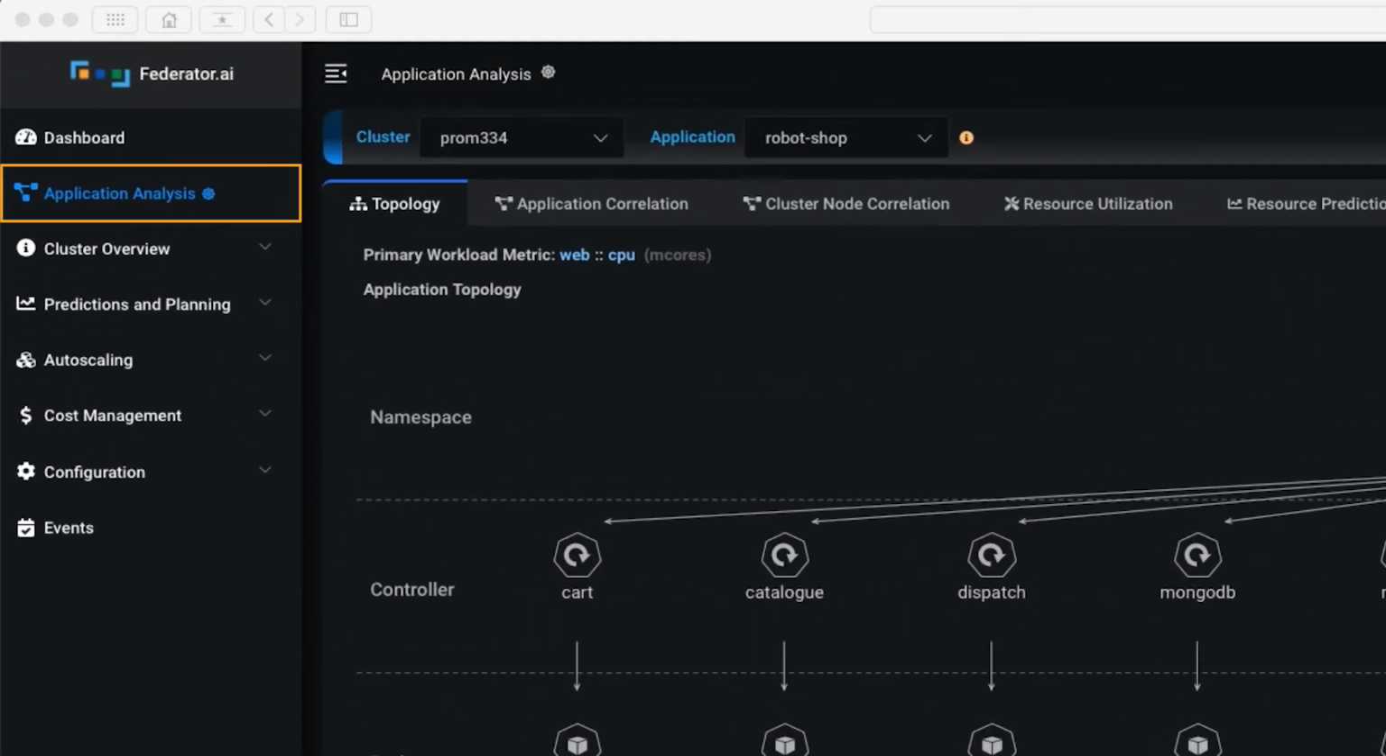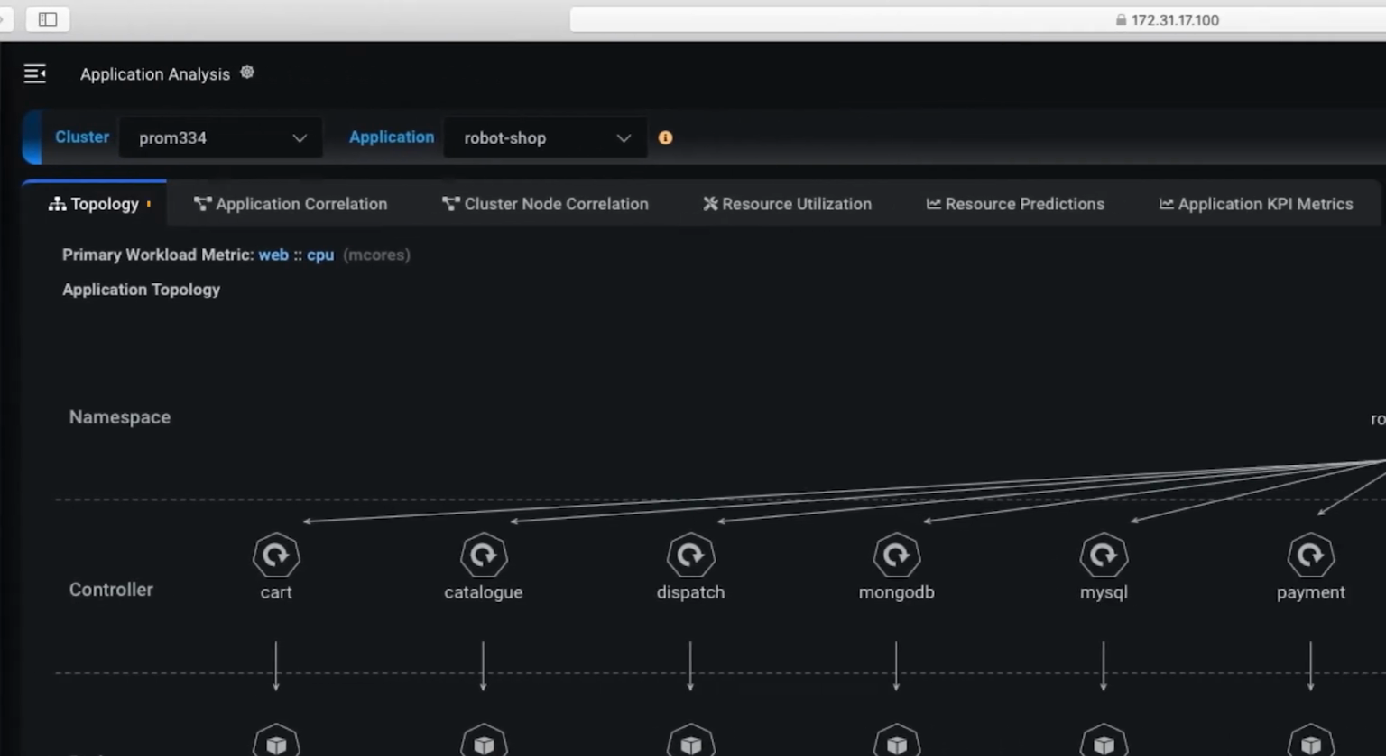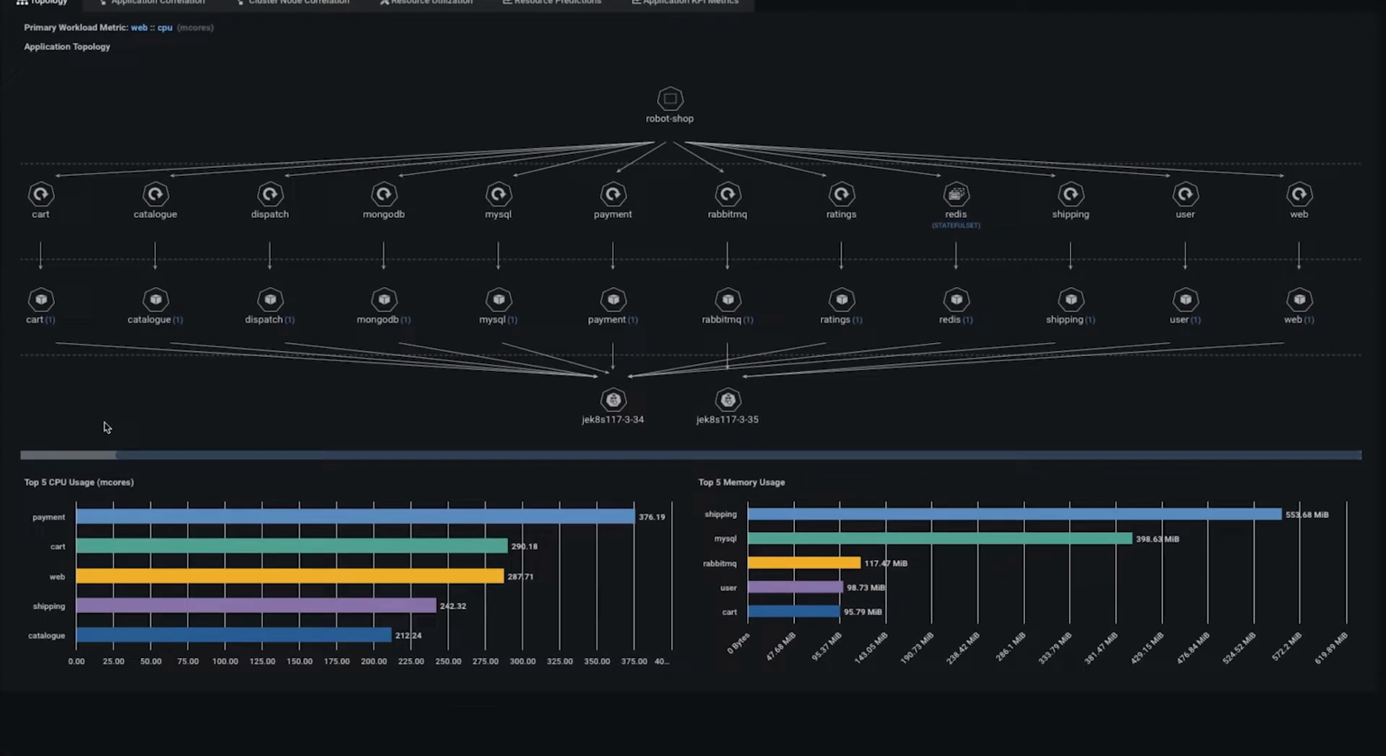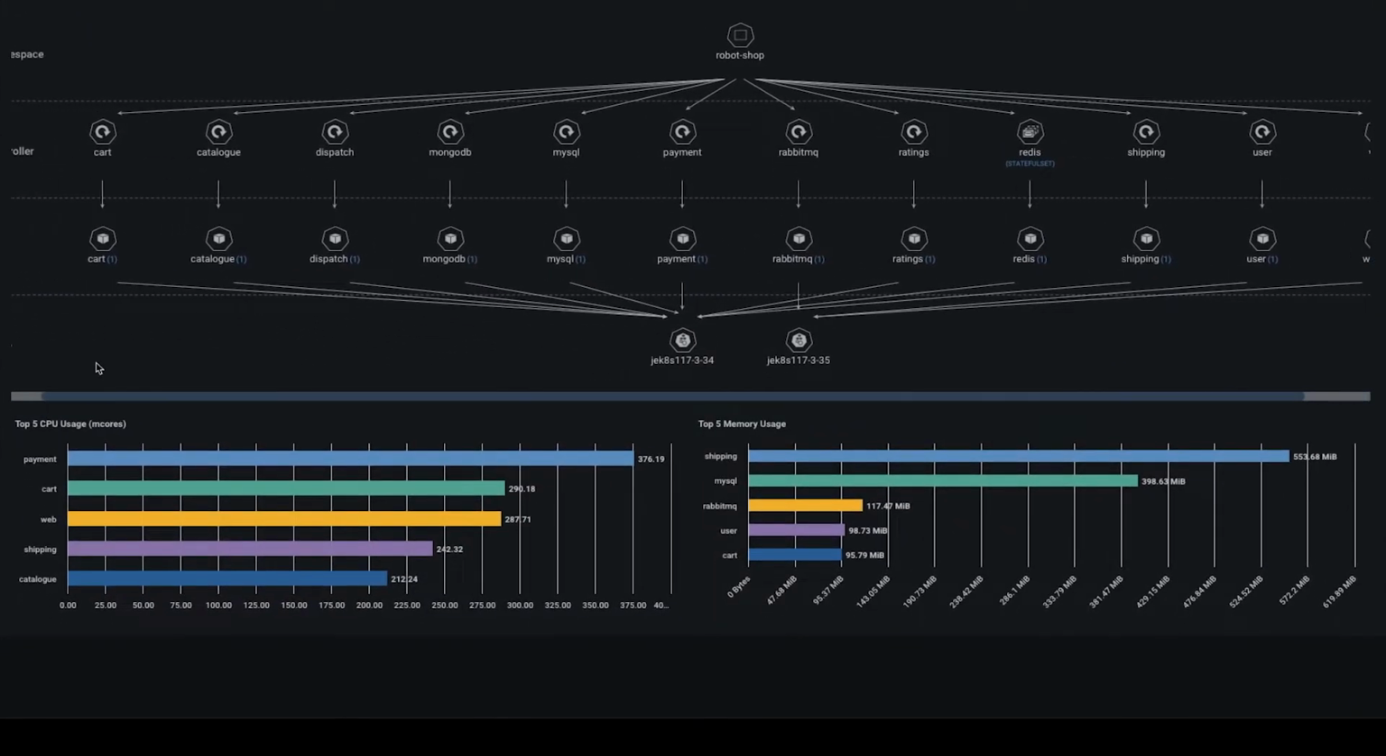To further understand application behaviors, the Topology page graphically presents the microservices of an application and which namespaces, controllers, pods, and nodes they are running on. With the visibility of the correlations, it becomes clear that the resources are occupied by which microservices most, and which could be optimized first.